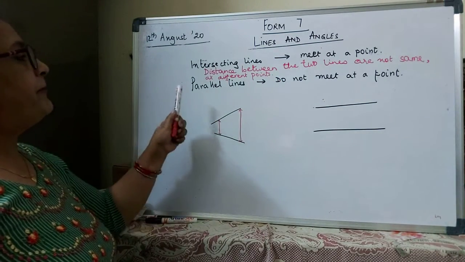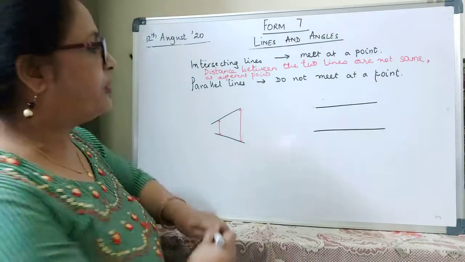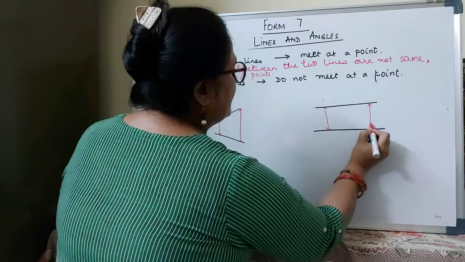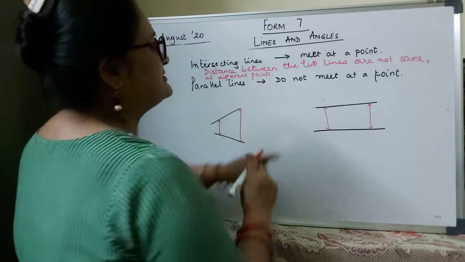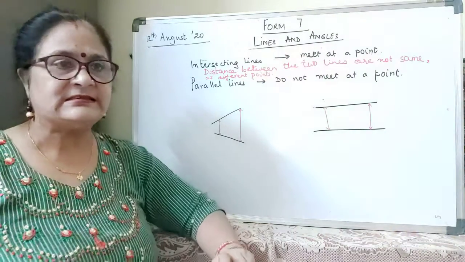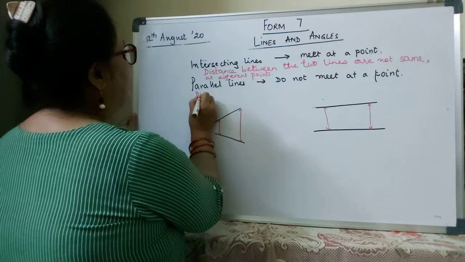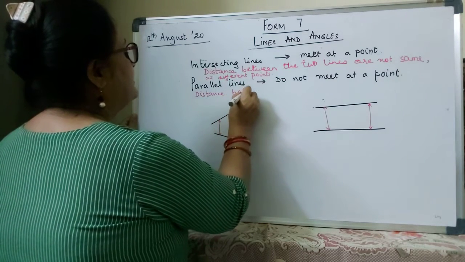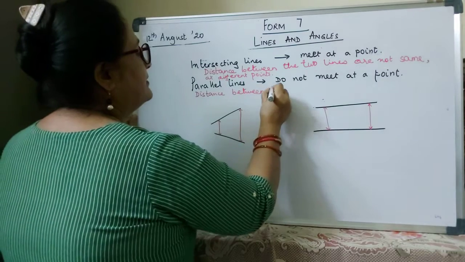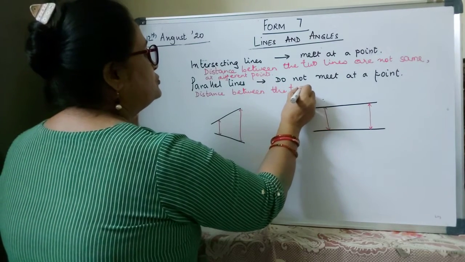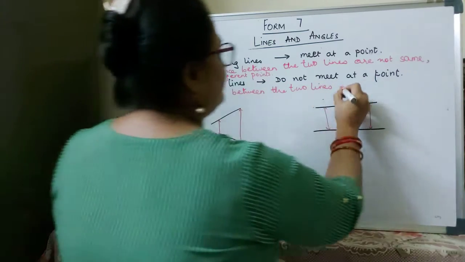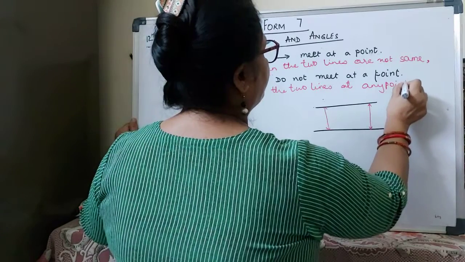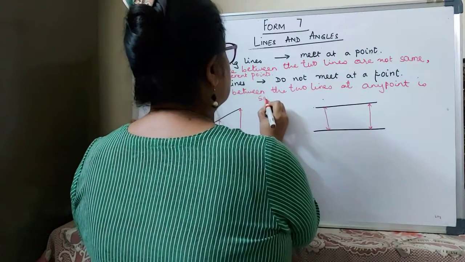Now parallel lines do not meet at a point because if you take the distance at any point, the distance between the two lines is same. So parallel lines: the distance between the two lines at any point is same.